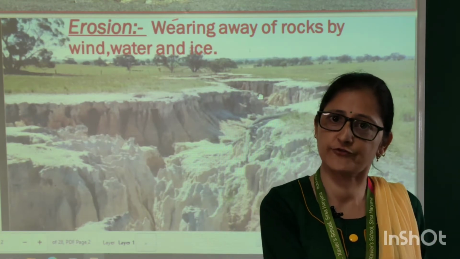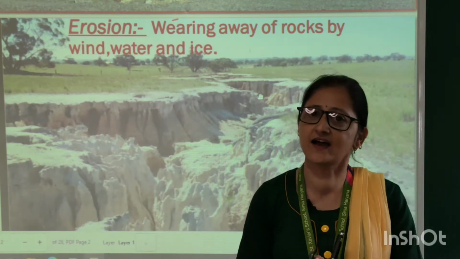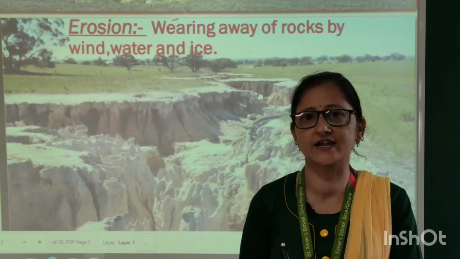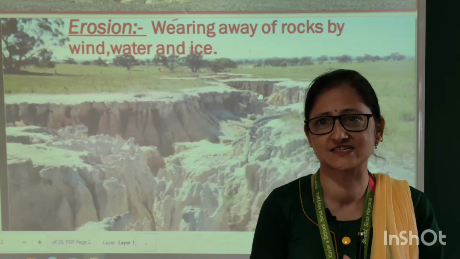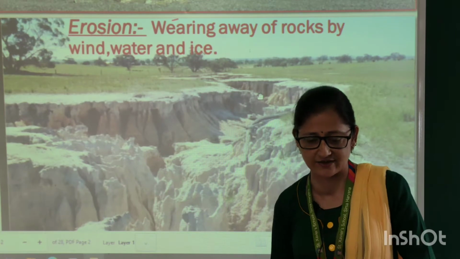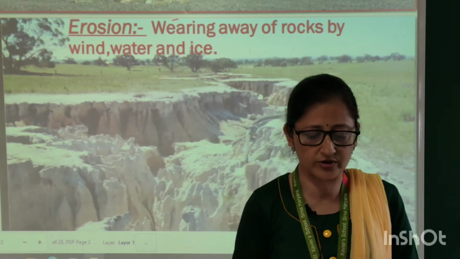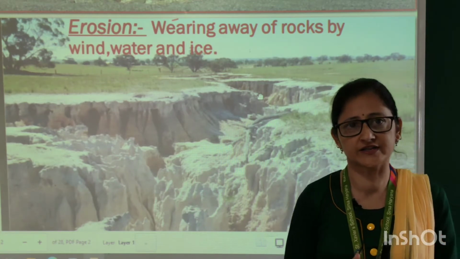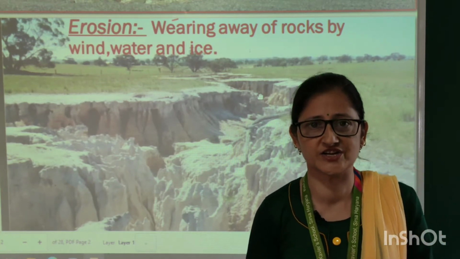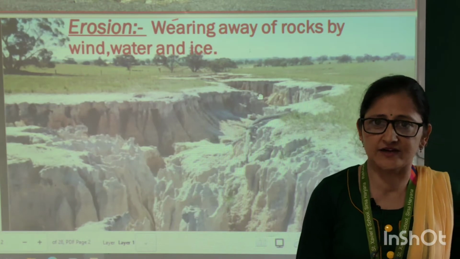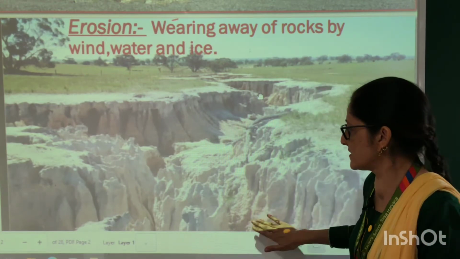They get eroded from one place and settled at another place. So erosion and deposition are the two processes which go on simultaneously. Today in this chapter, we will read about the landforms made by the rivers, by the glaciers and by the ice.